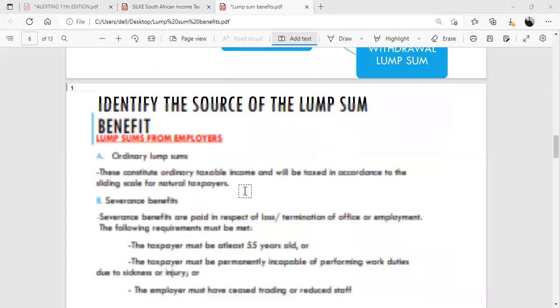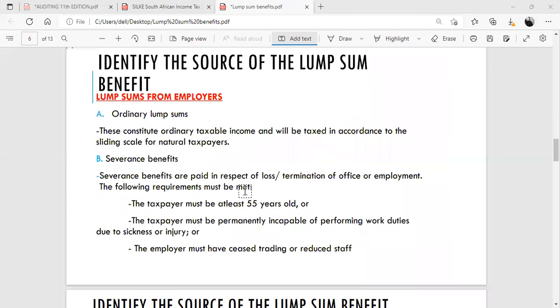Now let's take a look at the lump sums from employers. As I've already mentioned, lump sums from employers can either be ordinary lump sums or severance benefits. Now, how do you know if it's an ordinary lump sum? Ordinary lump sums constitute ordinary taxable income and will be taxed in accordance to the sliding scale for natural taxpayers. So the lump sum will be included in gross income in terms of paragraph D of the gross income definition.